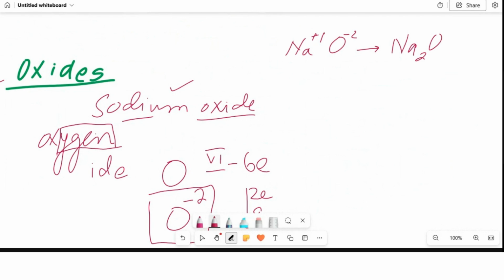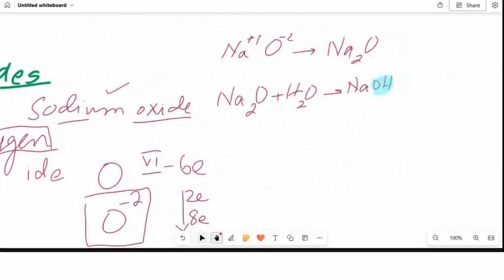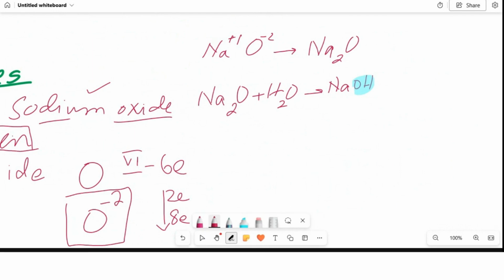Now I still have to decide whether this metal oxide is acidic in nature, basic in nature, or neutral in nature. So what I am going to do is dissolve this Na2O in water, and it is going to produce sodium hydroxide. Now look at what comes at the end of its name: hydroxide. This means that it is an alkali. And what would be its pH? If we measure its pH, what will it be? More than 7, less than 7, equal to 7? More than 7. Yes, more than 7.